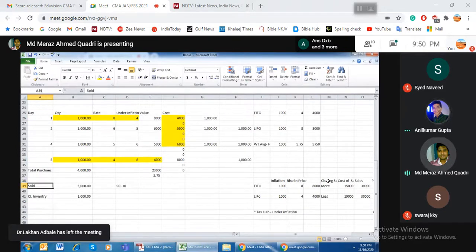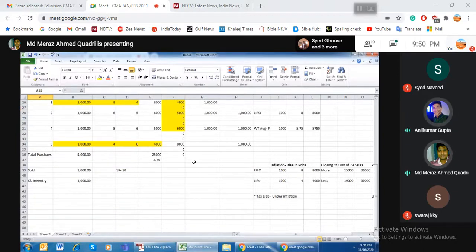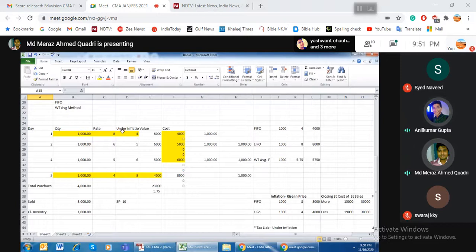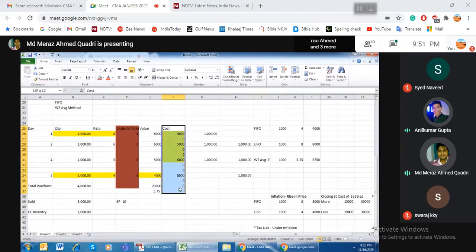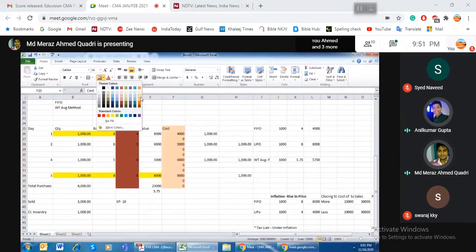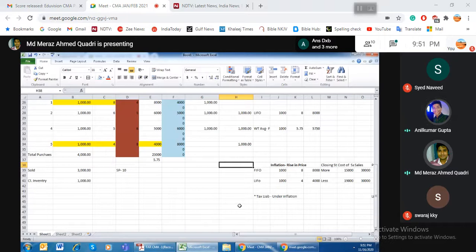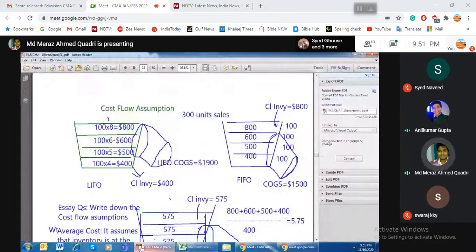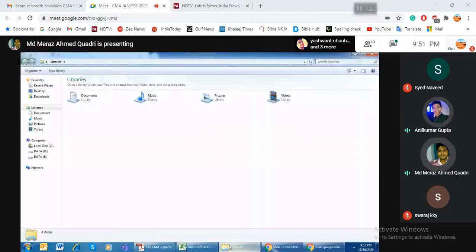So what are the outcomes of our session? First we learned about the methods, then we learned in which scenario, then we put the two different situations under an inflation economy, to see what the impact is. We checked it by doing the practical question, not just by following the theory. Then we checked, if the company has a different mindset, wants to save the tax, which one is better for him and why it is better for him. So these are the things. Now I will take 1-2 questions from the previous papers, where you will learn the applications of this learning.